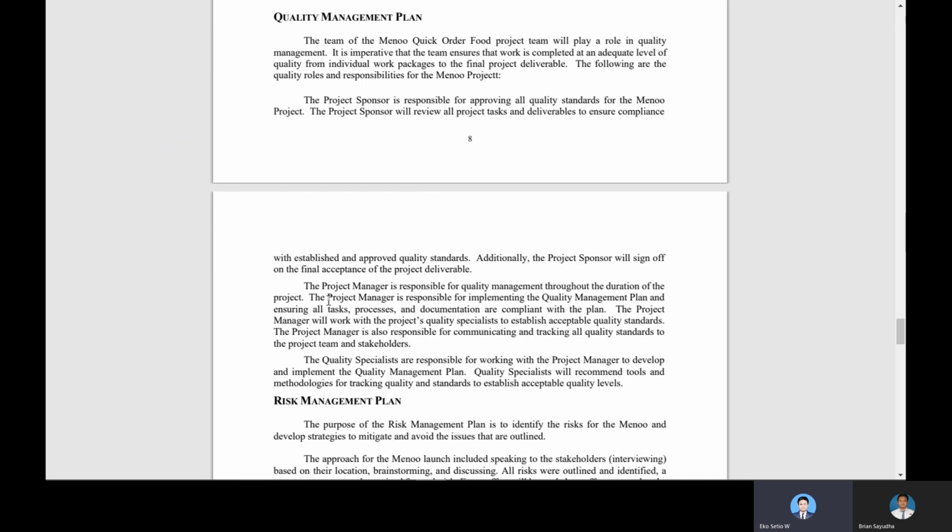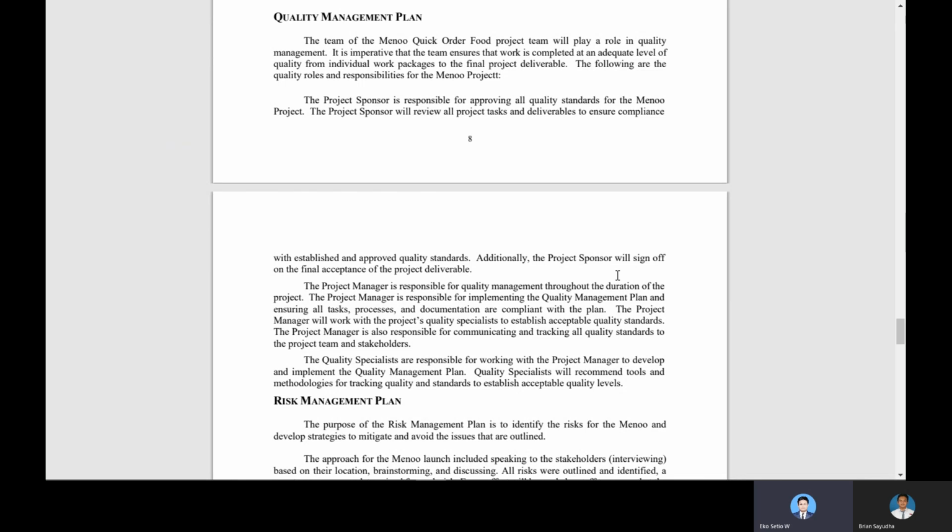For this quality management plan, the project manager has to track quality over the duration of the project. The project manager is responsible for implementing quality management and making sure all task processes for the project are documented and done well.